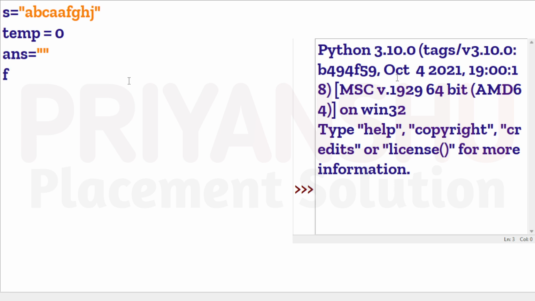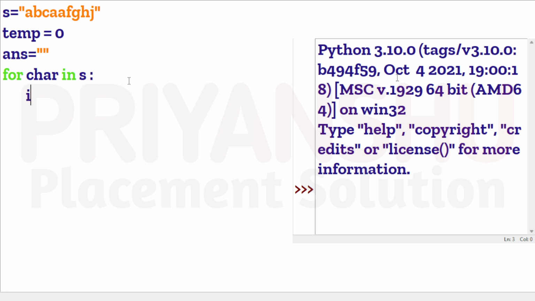Right now I will traverse the string. So for i in s, and in place of s you can take a string, let's take str1, string will also work, no problem. Or for character in s, that is better for understanding. So for char in s, for whatever characters are inside s,